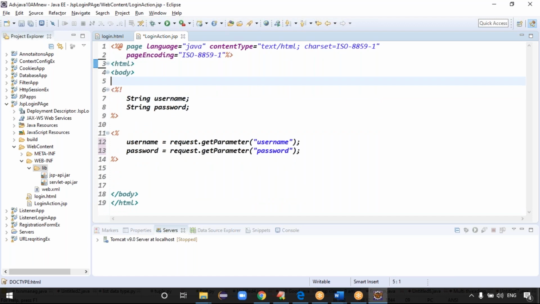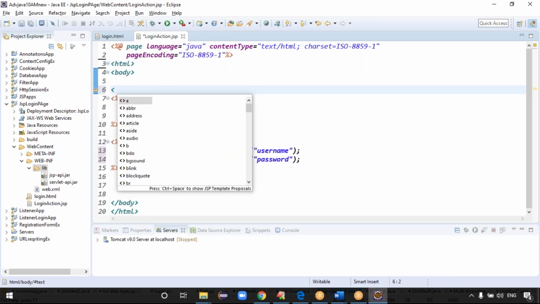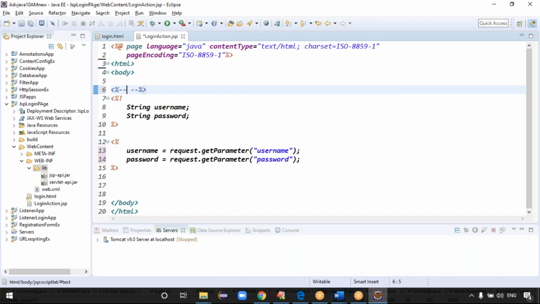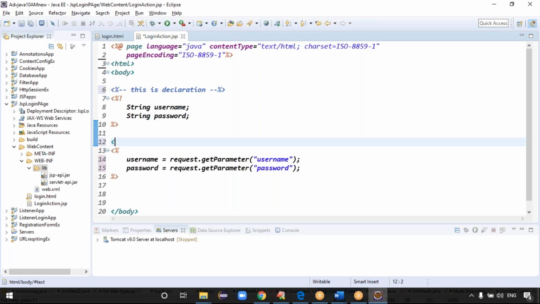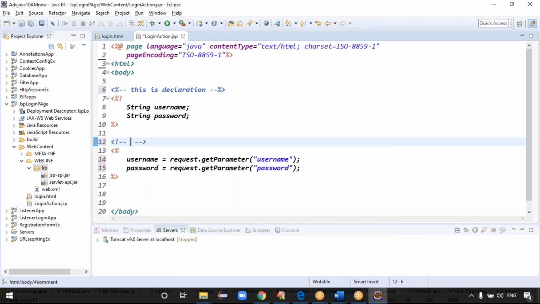What are comments? Here, let me write the JSP comments. The JSP comment syntax is percentile hyphen hyphen, like this. This is a declaration, right? Whatever is inside, you can write the XML comment again here. XML comment means this is a syntax, guys.